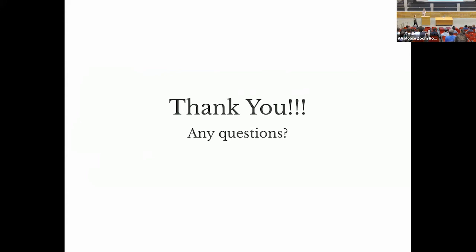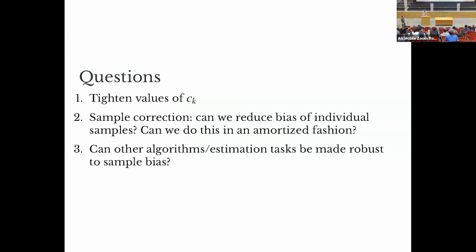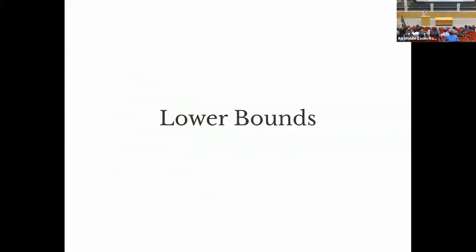Yes, Peter. I can just ask. I can repeat. So how crucial is the assumption that gamma is smaller than 1? We absolutely need it. If we don't have gamma smaller than 1, we have no guarantee over what the distribution is anymore. Well, you don't have a lower bound, but you have an upper bound.